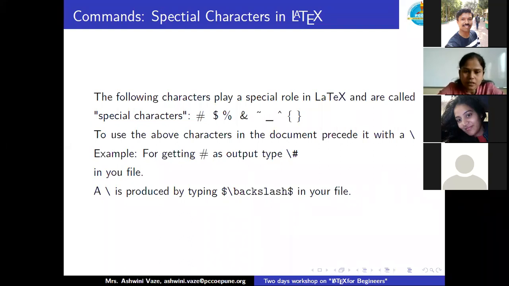For example, suppose I wish to get a hash in my output file, then I have to type \# in my text file. A backslash is produced by typing \backslash in your file. So these are our special characters.